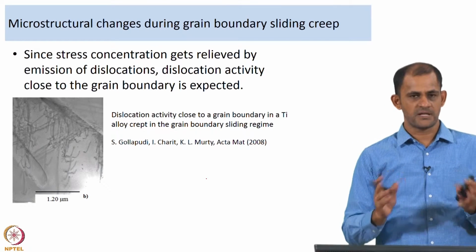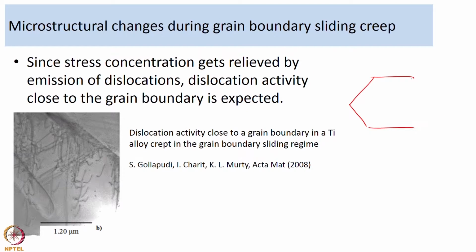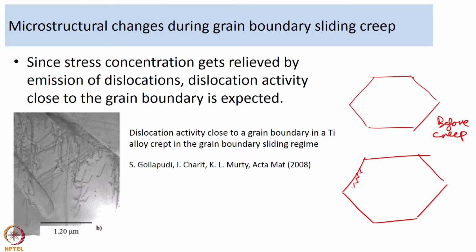So, if your material to start with had very low dislocation density before creep, there is a possibility that after creep you may see a lot of dislocation activity next to the grain boundaries, and that would imply that the grain boundaries were involved in the deformation process. Here is an example. This is the grain boundary, and you have a lot of dislocation activity close to it, observed in a titanium alloy. This is also a type of microstructure that you could expect in a sample that has experienced grain boundary sliding.